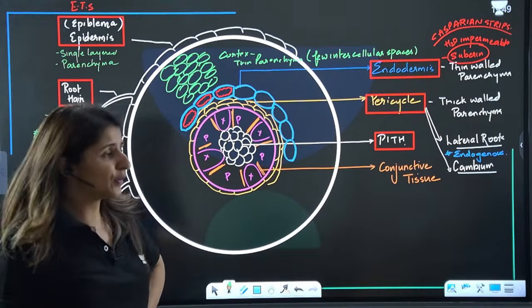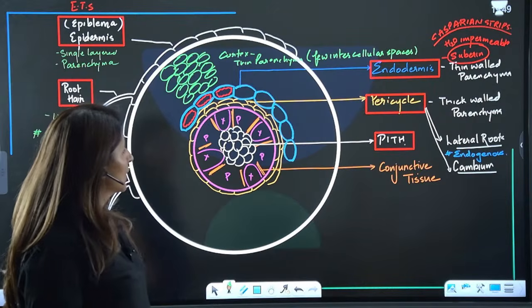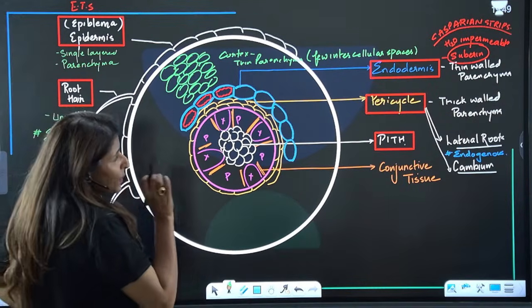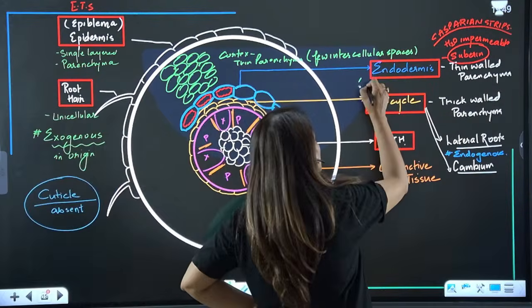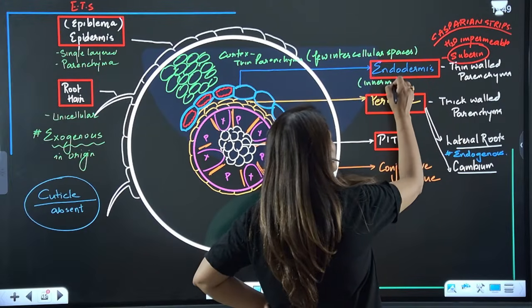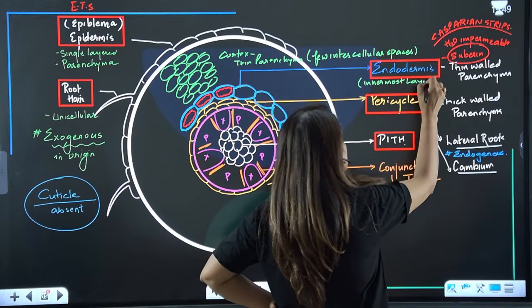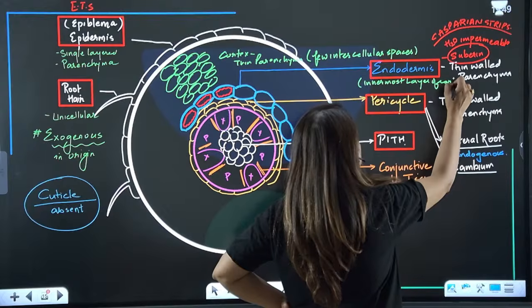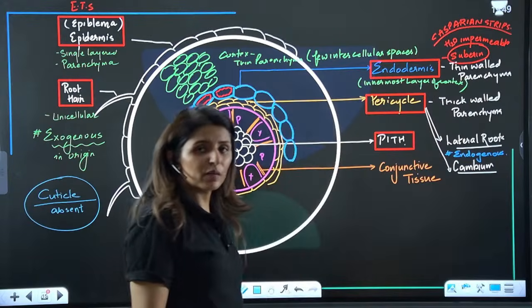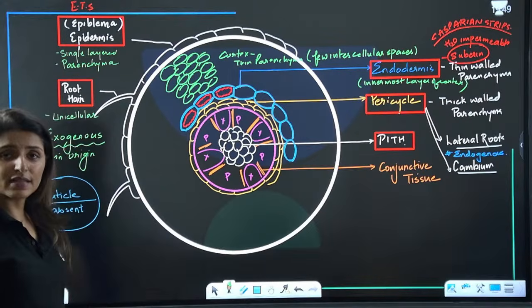Is that clear? Very few intercellular spaces. Are we clear? Now remember, endodermis is always the innermost layer of cortex. Is that clear?